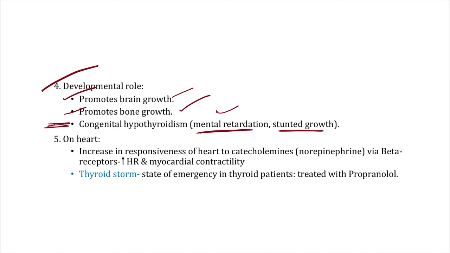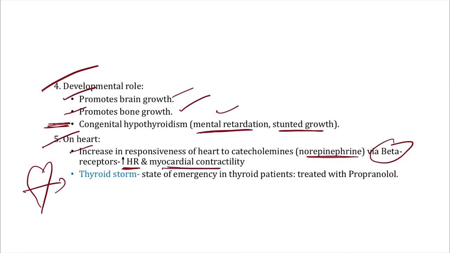Now, sir, the next function of thyroid hormone is on this very beautiful organ. This is your heart. So how, sir? Thyroid hormone increases the responsiveness of the heart to catecholamines, that is norepinephrine. How, sir? Via the beta receptors. That's why there is an increase in heart rate and myocardial contractility.